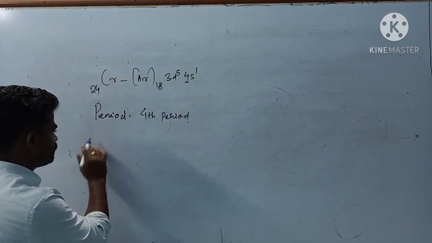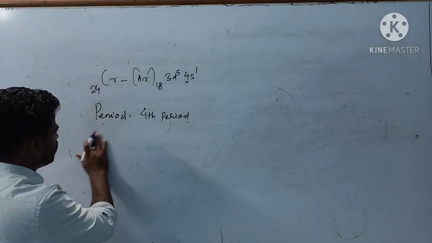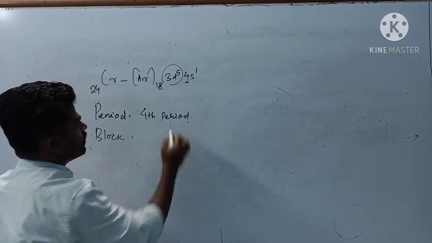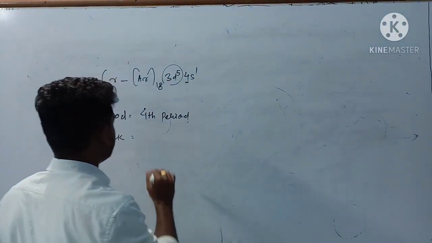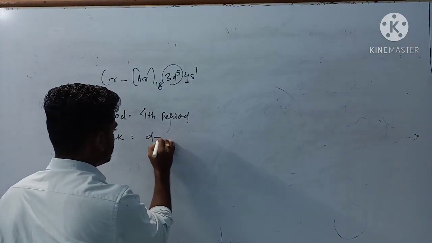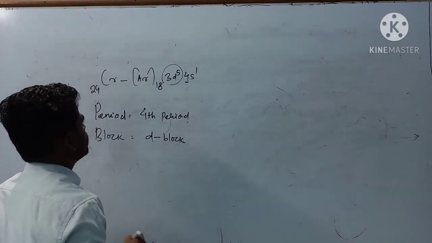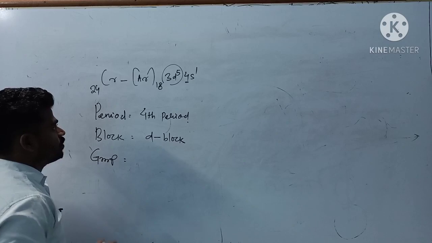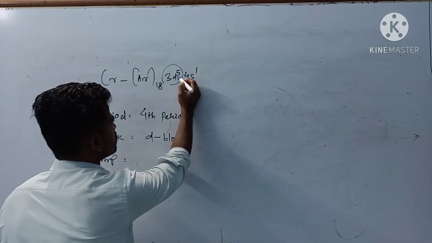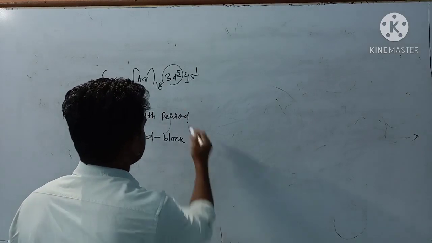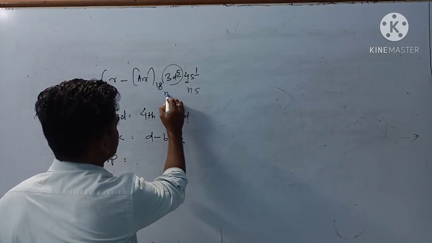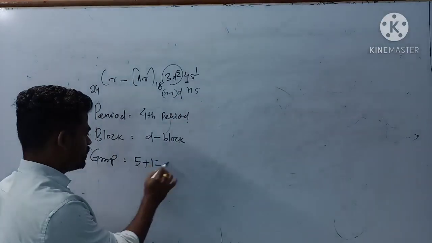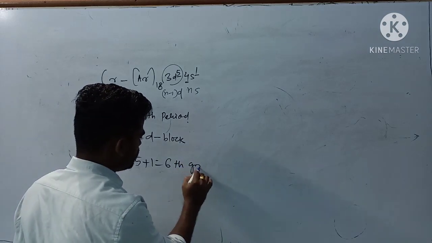Next, block: you see the last electron enters into 3d, so it is clearly a d block element. Next, that is very important, group. In case of a transitional element, you just add the number of electrons present in (n-1)d and ns. This one is ns and this 3d, that will be (n-1)d. So number of electrons 5 plus 1, that is equal to 6. So sixth group you can see.